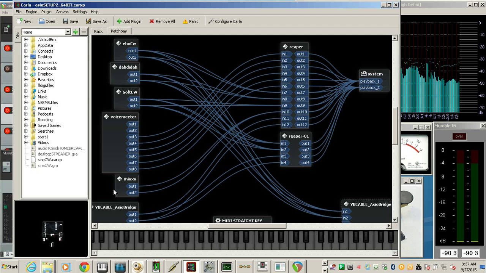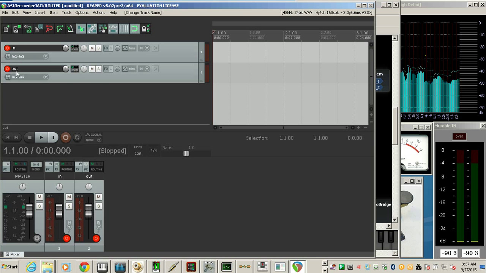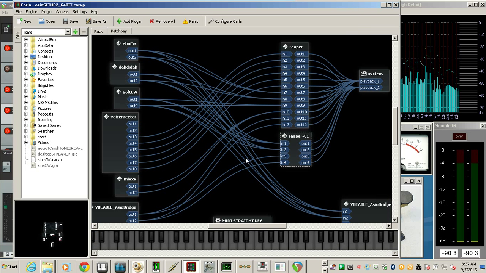So we have all these ASIO apps inside this ASIO connection bay. We're using this Reaper just to route the audio so that we can hear it. We're using this second Reaper as a recording device so that we can take Mumble output and Mumble input, put them in two tracks so that we can hear the Mumble in and the Mumble out, keep those separated so we can balance them. We can apply some plugins to keep the volume steady, and we can do the recording. You just hit this record button right there. I'll come back to this recorder in just a second.